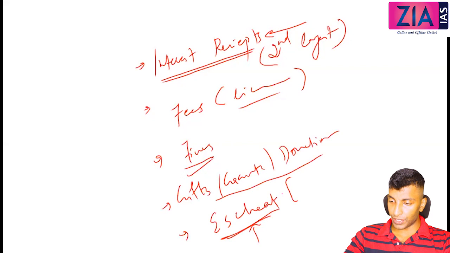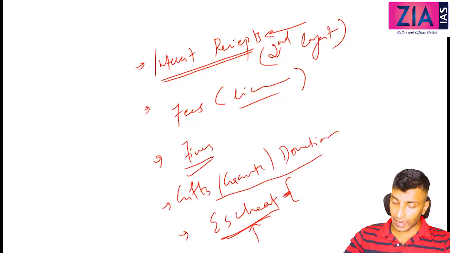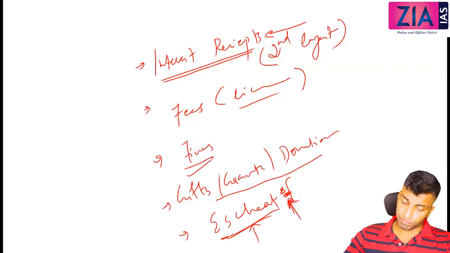Escheat, what do you mean by escheat? It is like taking over unclaimed property. Just write there, government taking over unclaimed property. Now the question is, it is property, right? So the asset is increasing. Why then is it coming under revenue receipts? That's the question. Actually here, there is no liability.